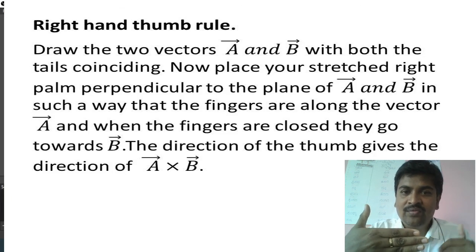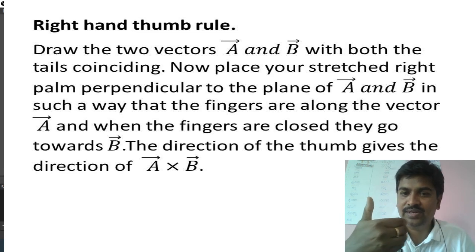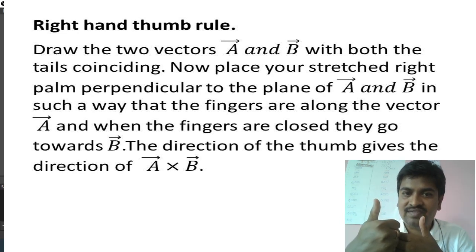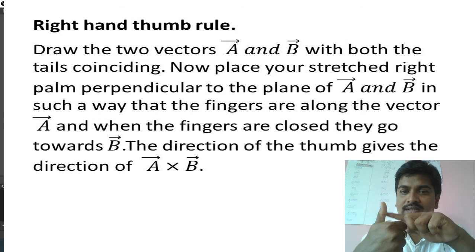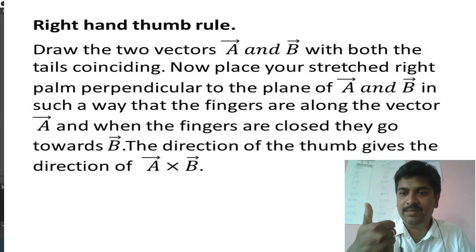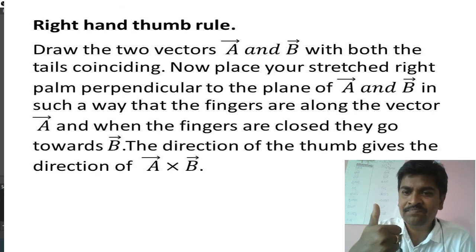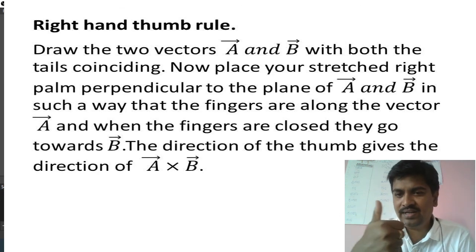Okay, when the fingers are closed, they go towards B, meaning B is in this direction. When you close the fingers, this goes into the direction of B. And look, the thumb will give you the direction of A cross B. Here is A and this is B. Thumb will give you the direction of A cross B. Exactly the same as the screw rule, but it's a different kind of analysis.